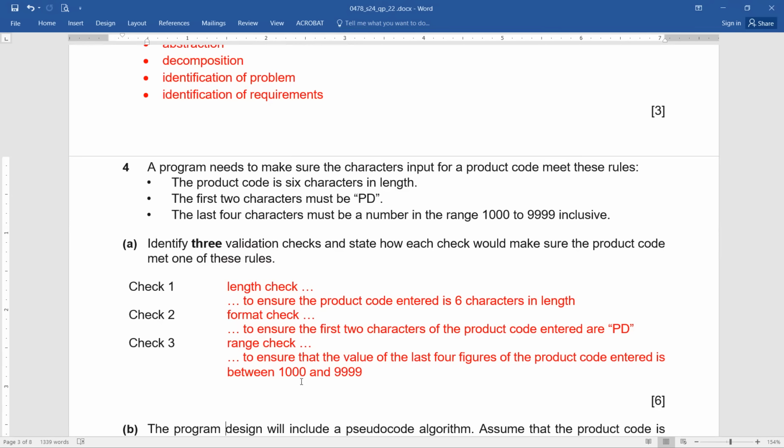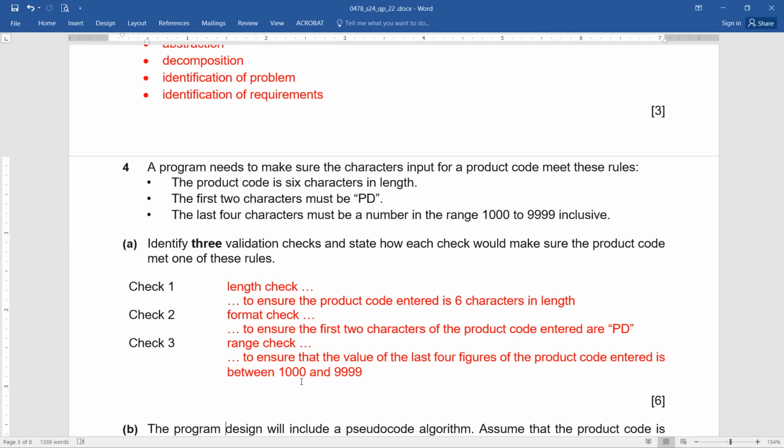Now be very clear. When we studied format check in general, it was general, but here, since it is dealing specifically with the letters PD, in stating the reason you have to mention the material from your question. That is very, very important. If you really want to score well, if you really want to show that you are a real CS person, follow these simple tips.